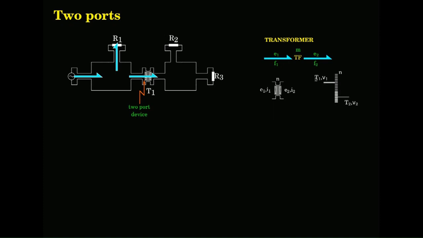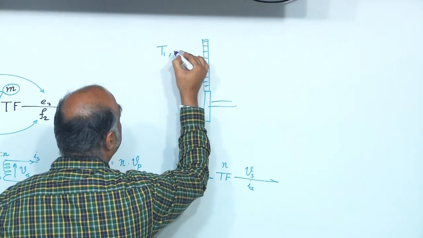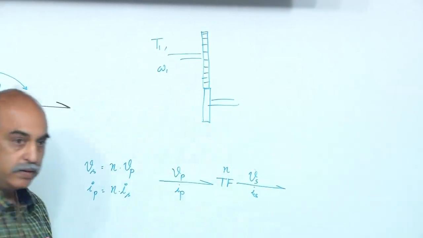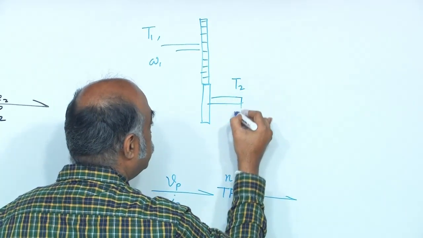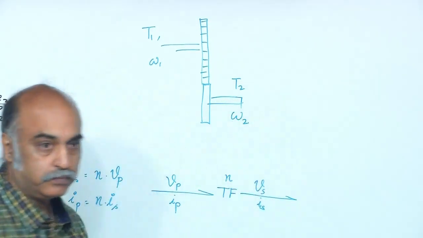Torque and I have written it as V here, typed it as V, but it is omega. So, we will use omega for rotational. I think next time I will use symbol fonts for that. So, this will be T1 and omega 1, and this is T2 and omega 2.